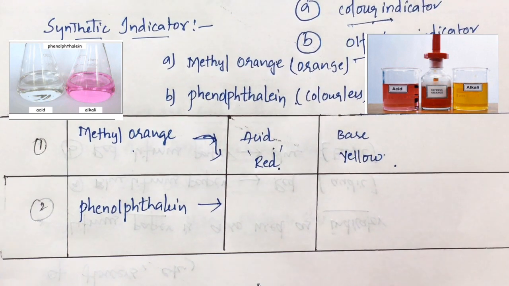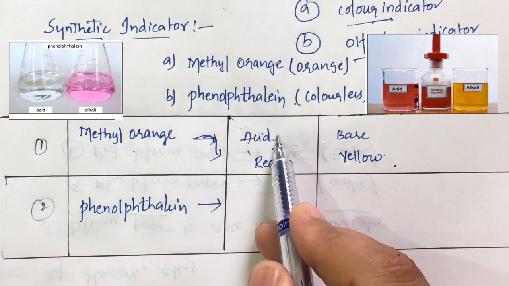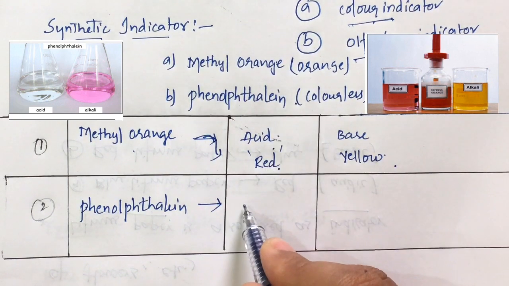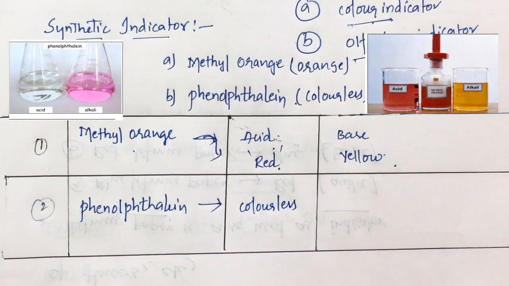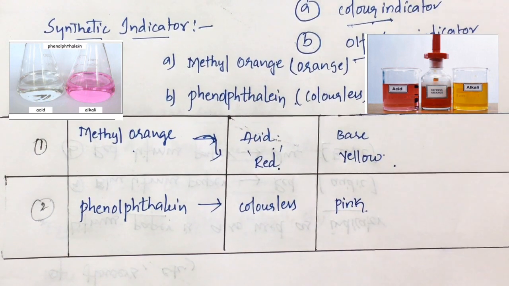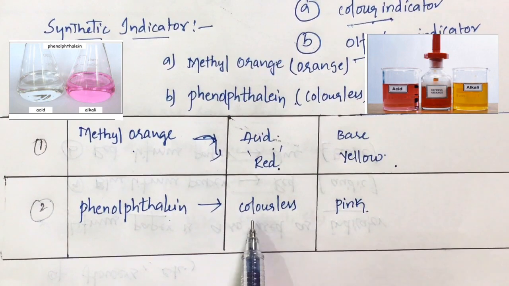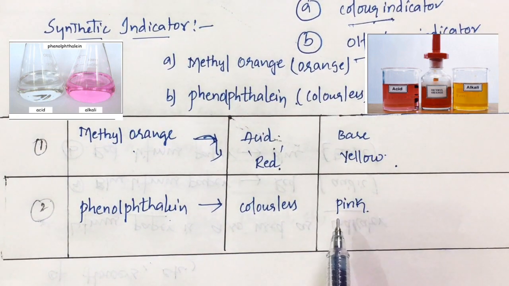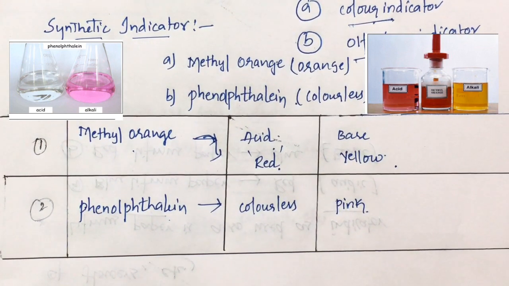When you talk about the phenolphthalein indicator, when you add a few drops of phenolphthalein indicator to an acid solution, it turns colorless. If we add it to a base, it turns pink. Right? So this is how we identify. By these color changes in particular substances, we identify them as acid and base. I hope it is very clear to you what synthetic indicators are.